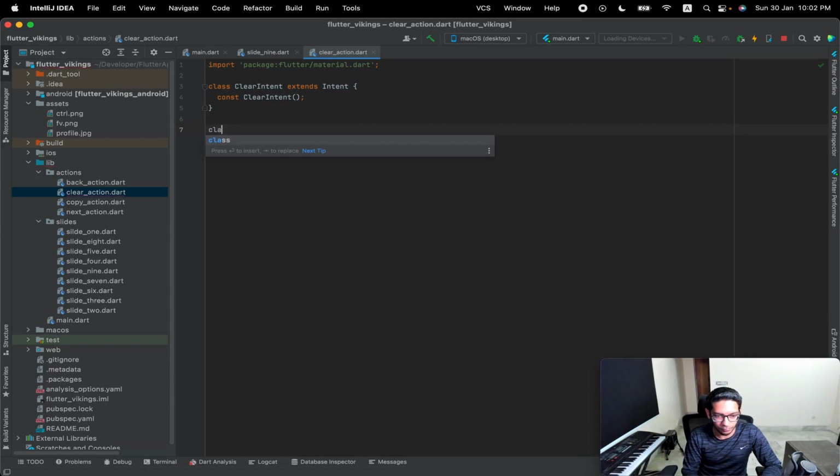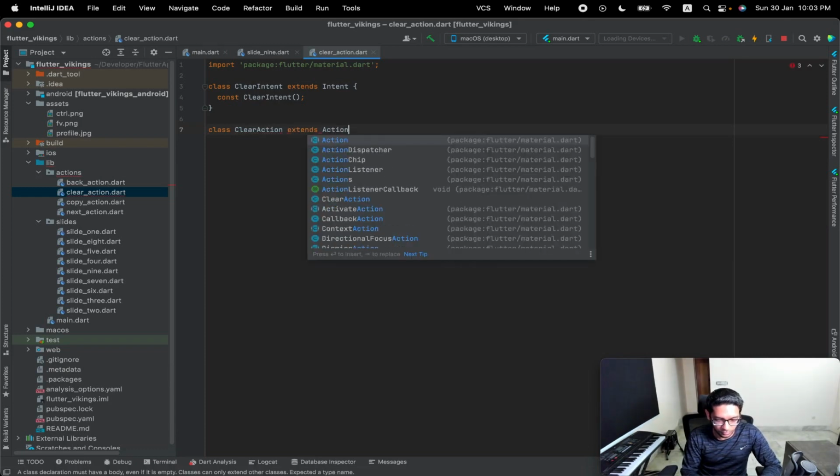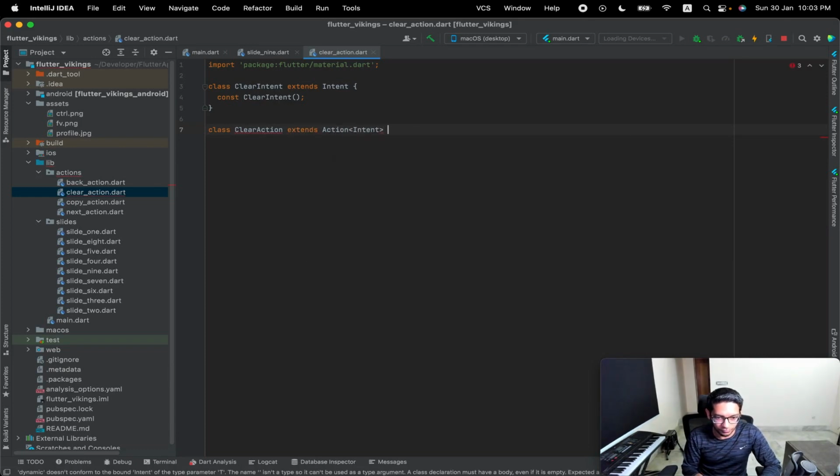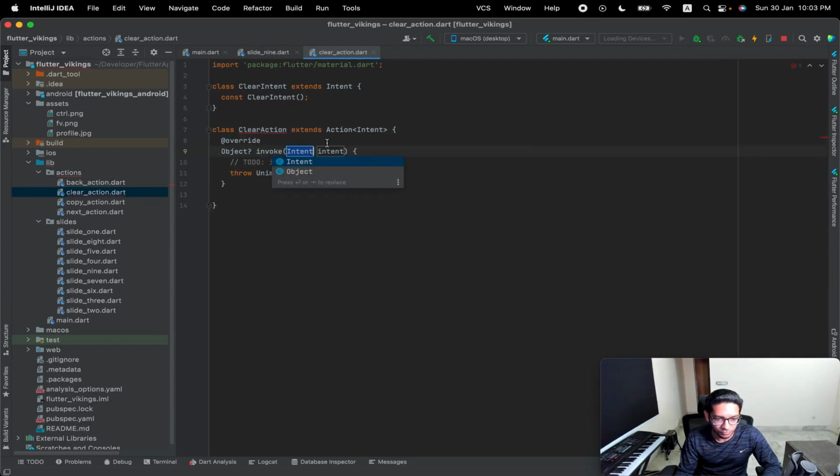So let's create an action as well. Clear action extends Action, and inside it we'll give an intent, and this will have an override function. So we'll have to override this. We need to add this covariant for the sake of logic. What we'll write here is the logic of clearing our text field.